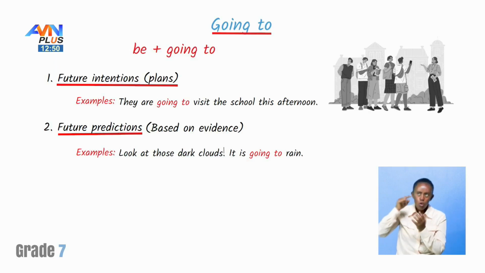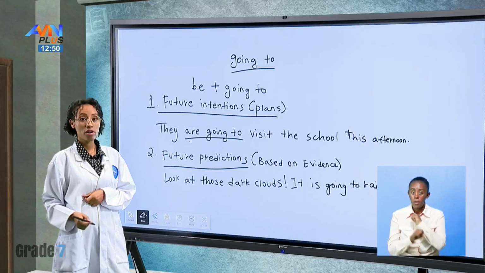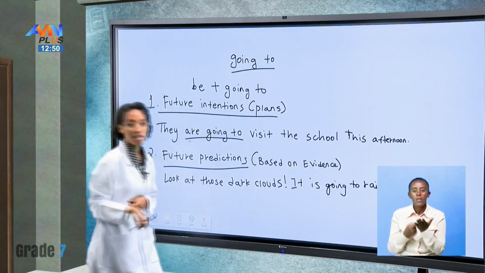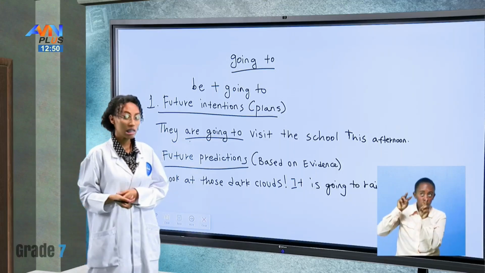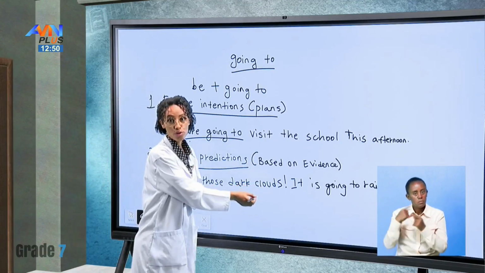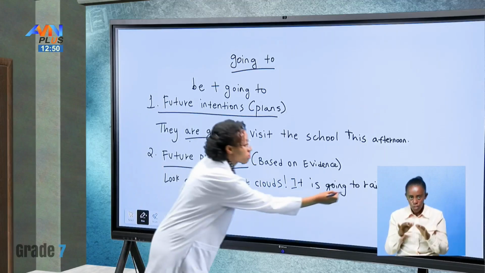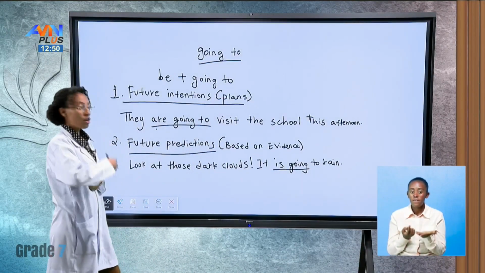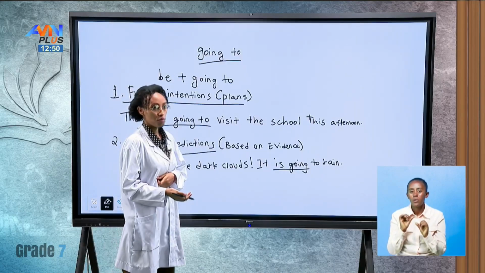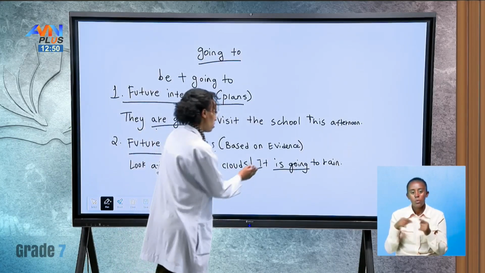It is going to rain. We have based our idea on evidence. If you look up and see dark clouds, that is evidence to indicate that it is going to rain. So we use the evidence that we have to predict a future that's going to happen.